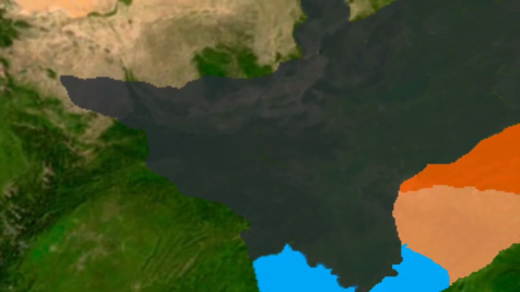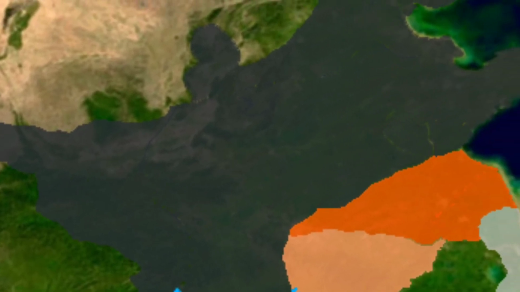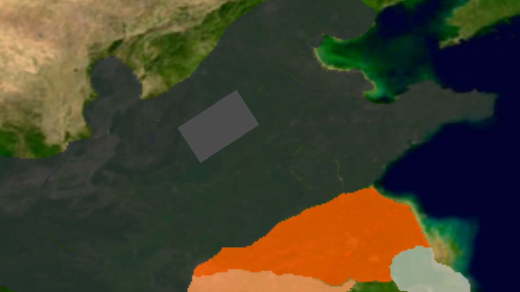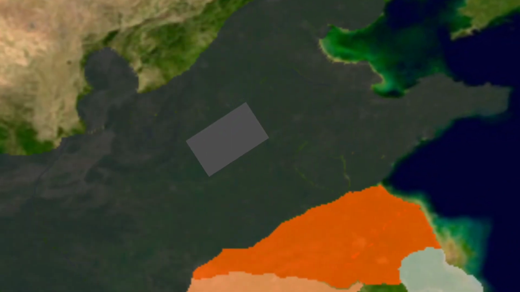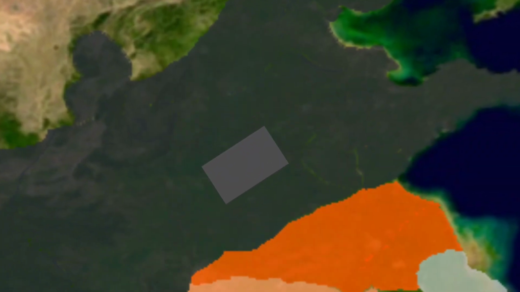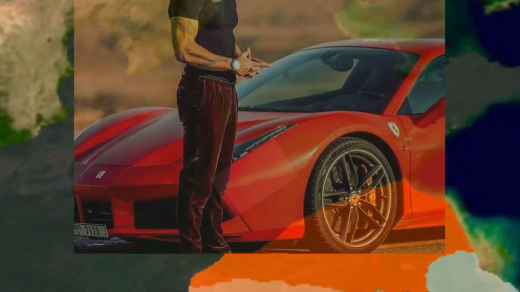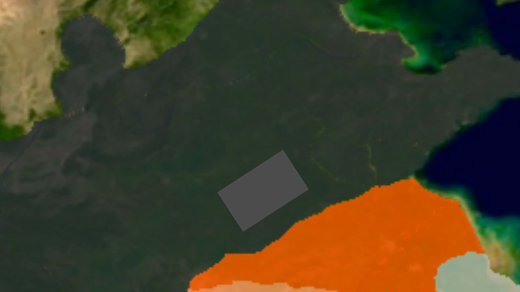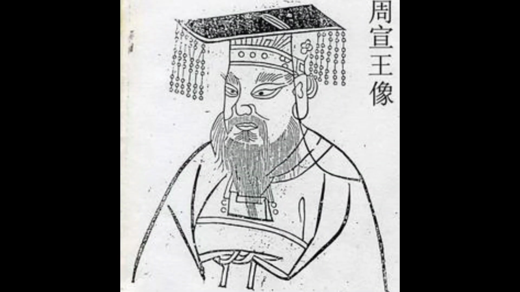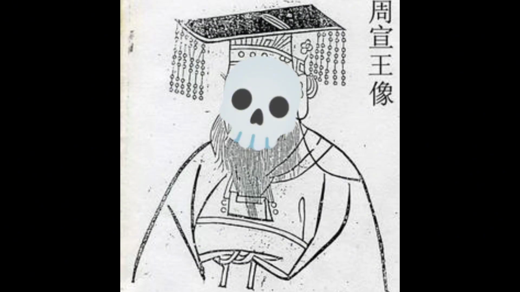And then he attacked towards the south to finally finish off the pesky state of Xu, which had so many times tried to destroy the Zhou. No longer would the people of the south have to suffer being ruled by uncivilized barbarians, as Xuan the Great moved forward, filled with the courage of 1,000 great heroes of Chinese history and marching to the final victory. He lost, and then he died.